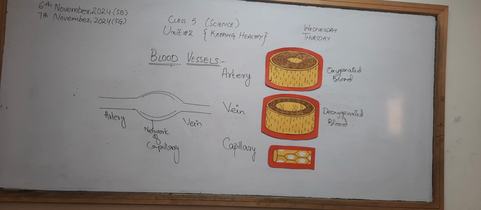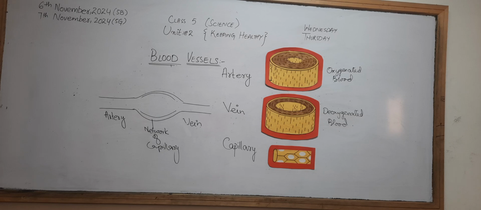and the lower chambers of the heart are always much thicker, because they have to give full pressure to move the blood into the body. So from the lower left chamber the blood will move towards the body, from the head to the toe, to all parts of the internal or the external organs of the body. This is the first topic that we have done today, and we also discussed the blood vessels.